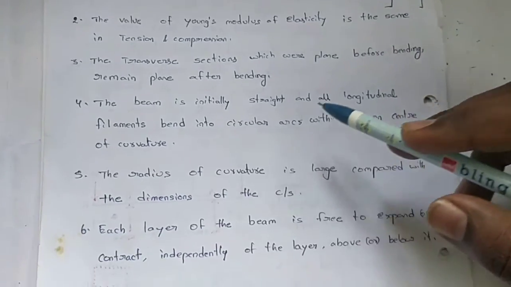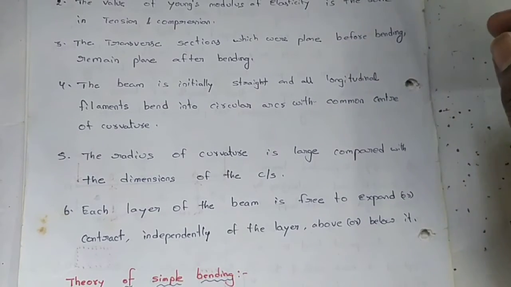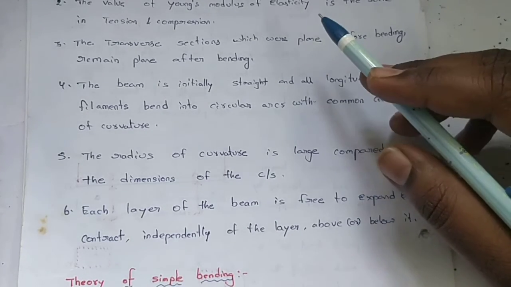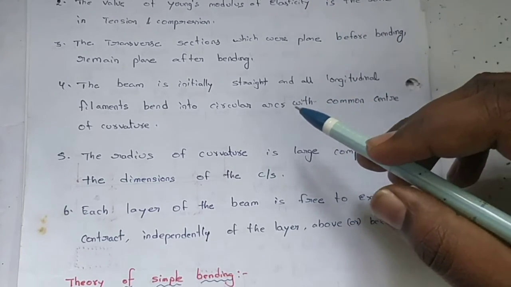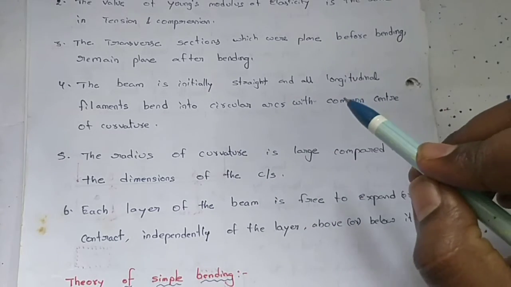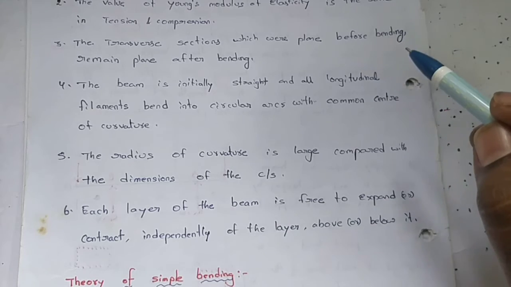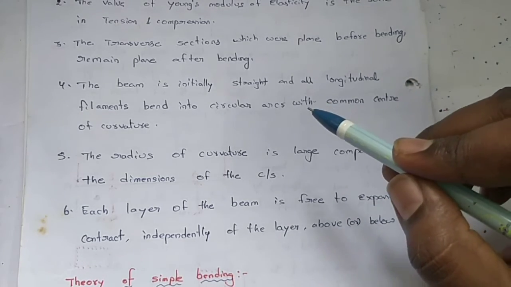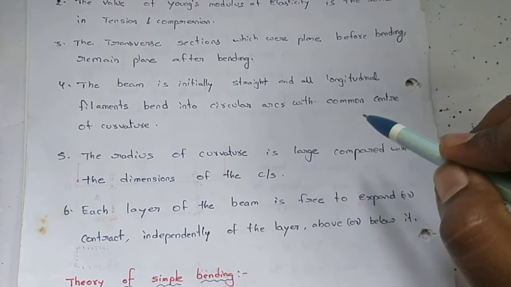Next, the beam is initially straight and all the longitudinal filaments bend into circular arcs with a common radius. Whenever it is subjected to bending, it turns into a curved shape, which has a center. Based on that center, it goes into an arc shape. The radius from the center to any layer of the beam throughout the thickness is common.